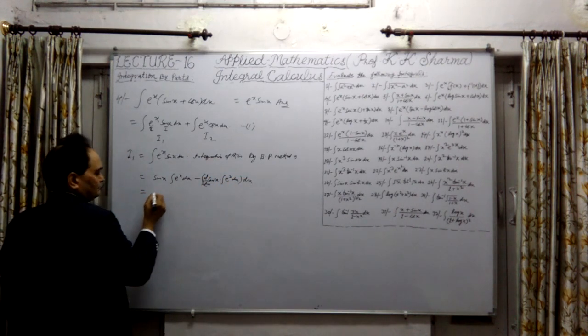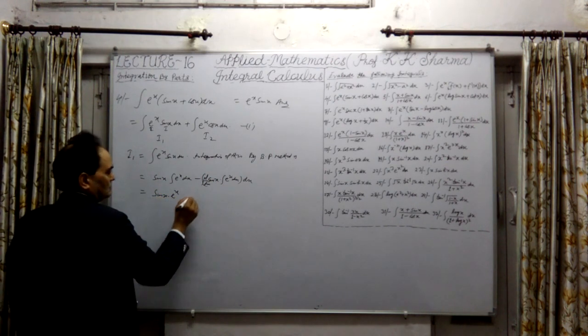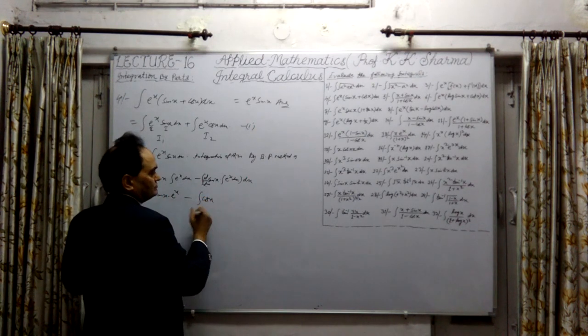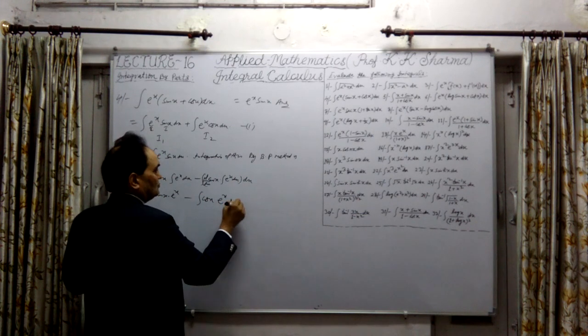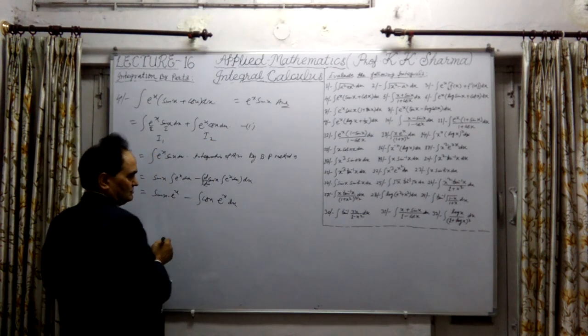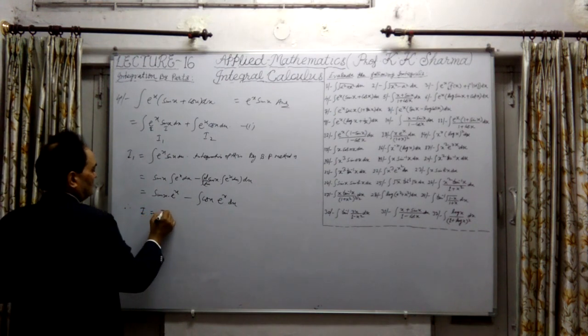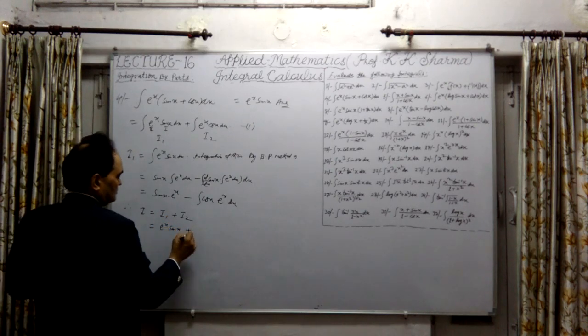Finally we obtain, this is sin x into e^x minus sin, it will be cos x into e^x, integral of e^x is e^x into dx. What is this? This is the same function. Therefore I is equal to I1 plus I2, which implies that I1 is this e^x into sin x,